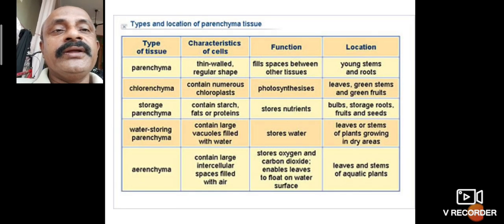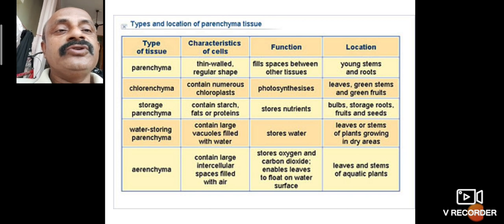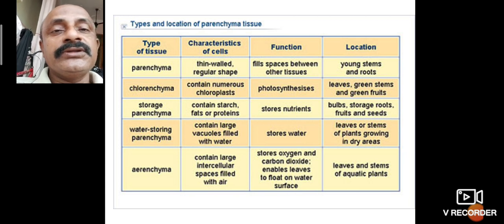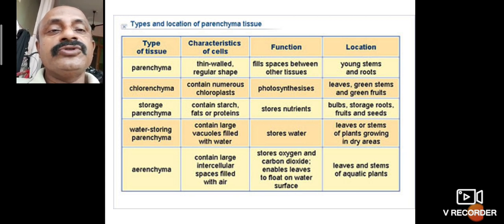Now the types of parenchyma. The characteristic features of parenchyma are thin walls and regular shapes. Its function is to fill the space between other tissues. Its location is in young stems and roots.